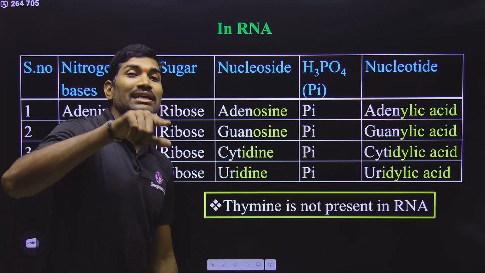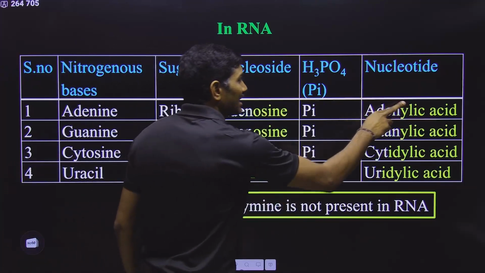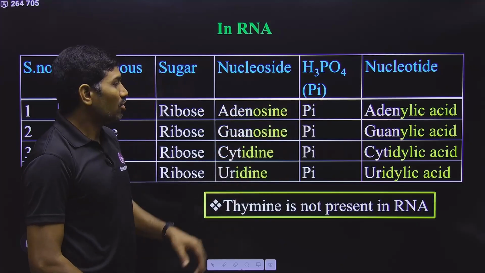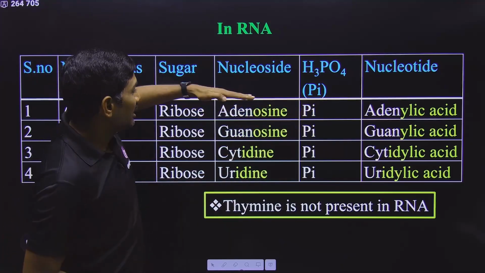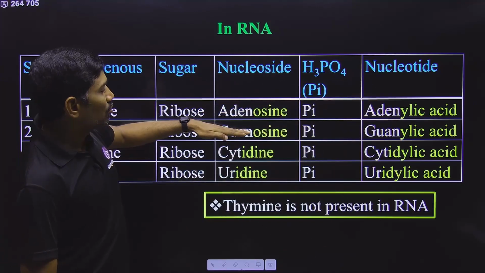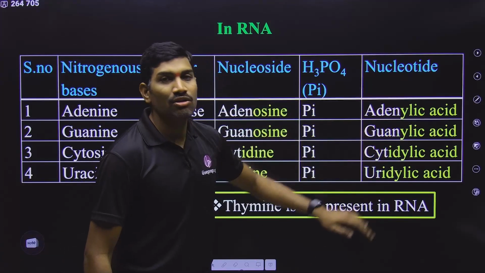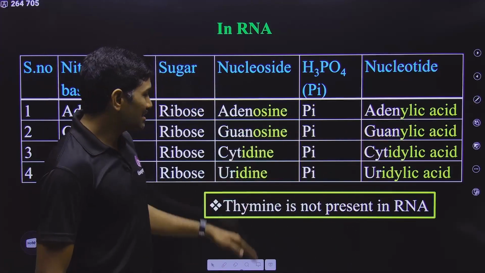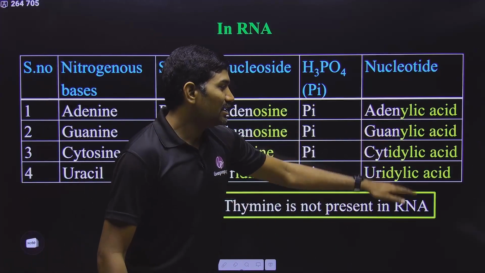You can also write it in a different way. Adenylic acid, you can also write as adenosine monophosphate, because on the adenosine one phosphate is there. Adenosine monophosphate is nothing but adenylic acid. Guanosine monophosphate is guanylic acid. Cytidine monophosphate is cytidylic acid. Uridine monophosphate is uridylic acid.